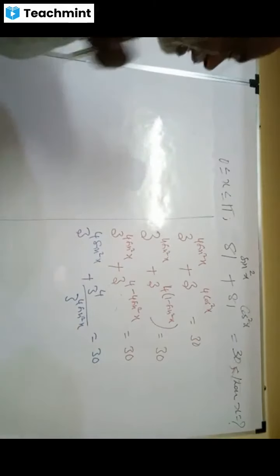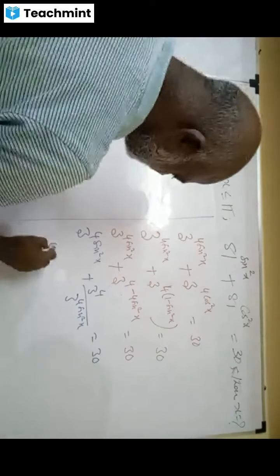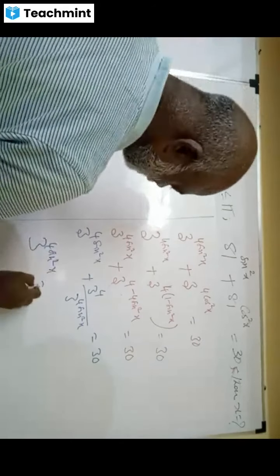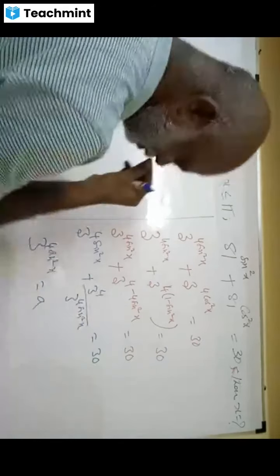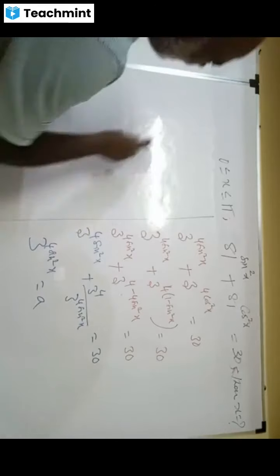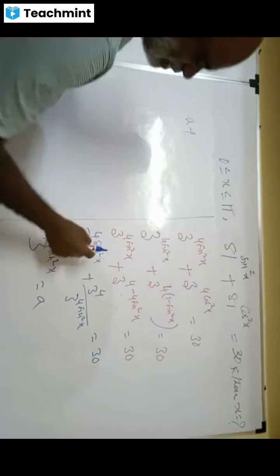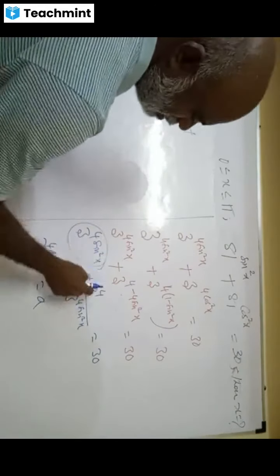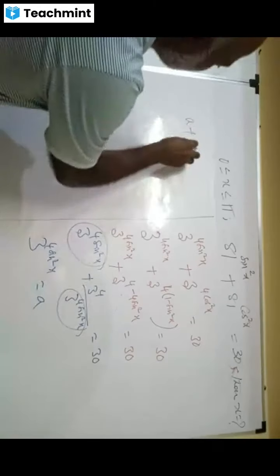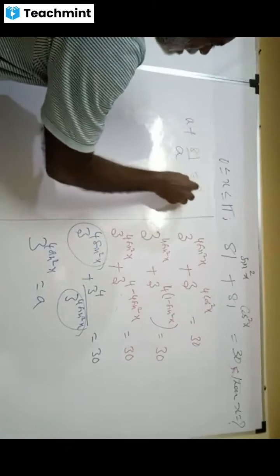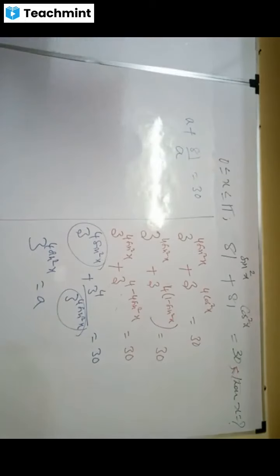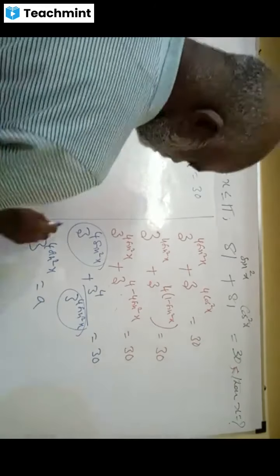Put this 3 power 4 sin square x as a mark A. So this becomes A plus, this also A, that's 81 by A equal to 30. You agree? Yes, sir.